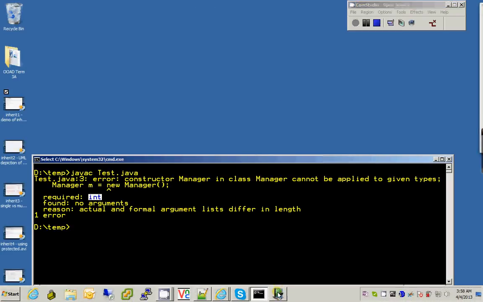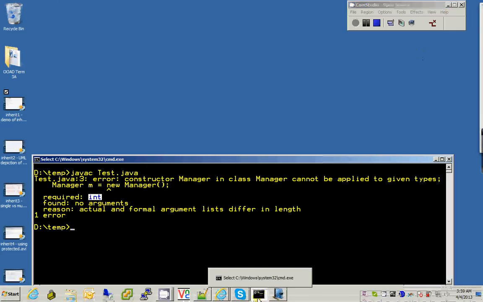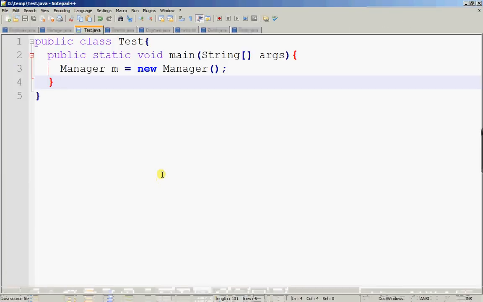Now, second point, use the super keyword, super bracket bracket, to call a constructor in the immediate parent class. You don't inherit constructors, but you are able to call a constructor in the parent class, the immediate parent class. How do we do that?